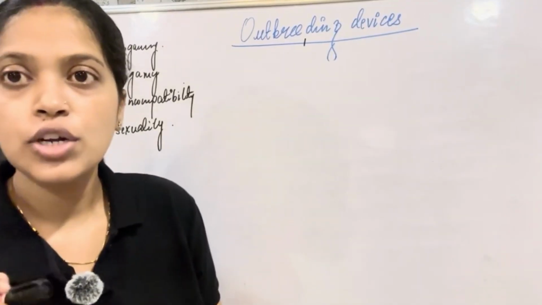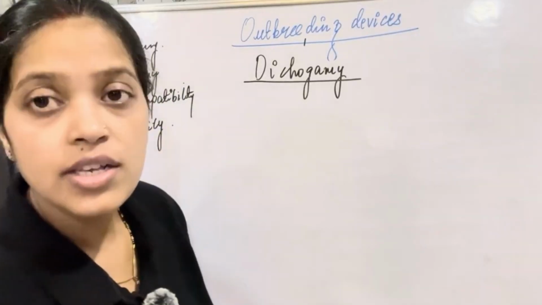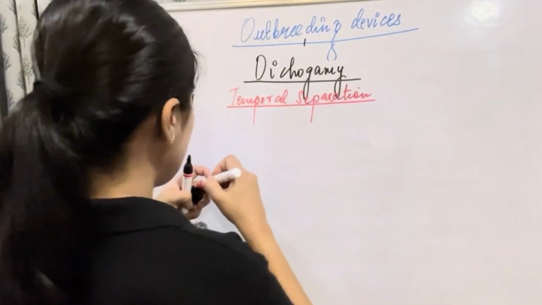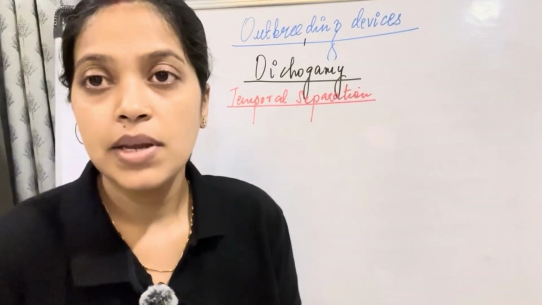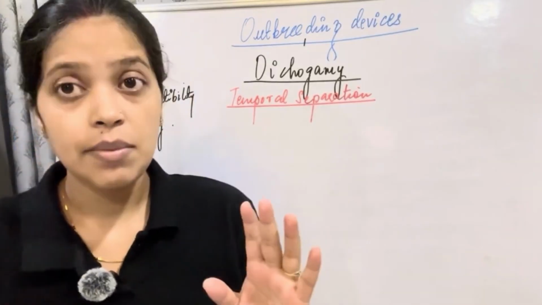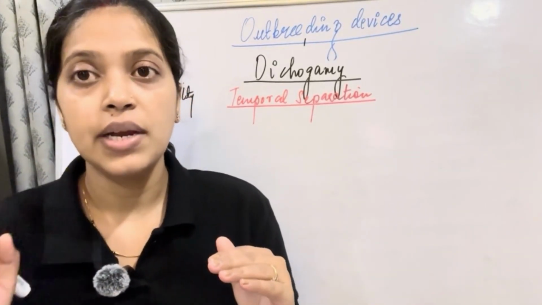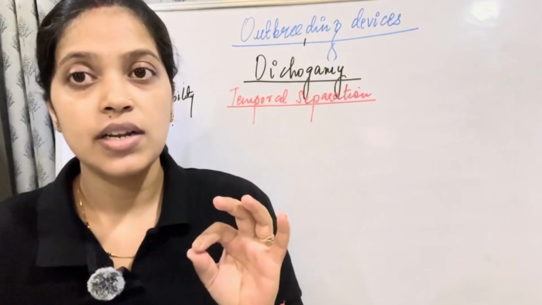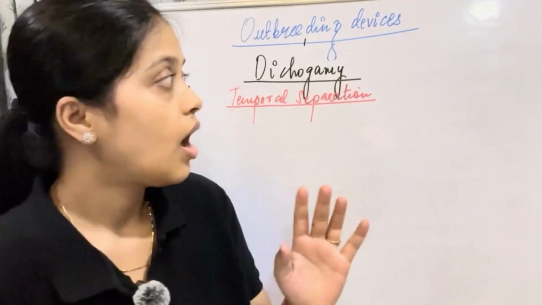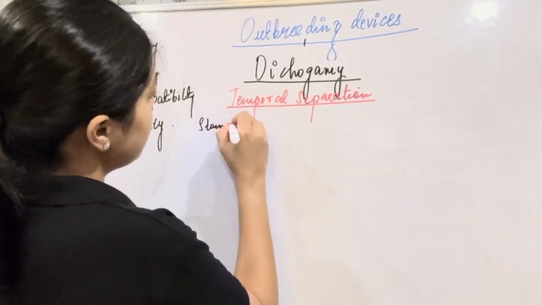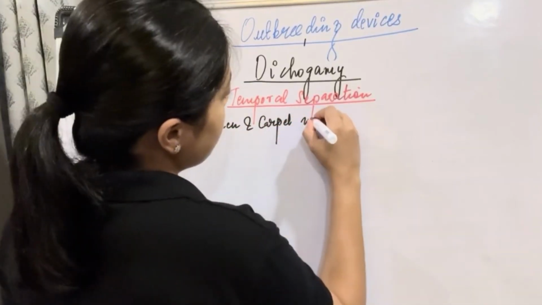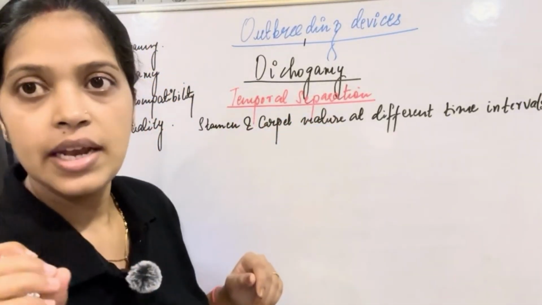First we'll talk about dichogamy, also called temporal separation. What does that mean? It means that here the stamen and the carpel mature at different time intervals. So this will prevent self-pollination.